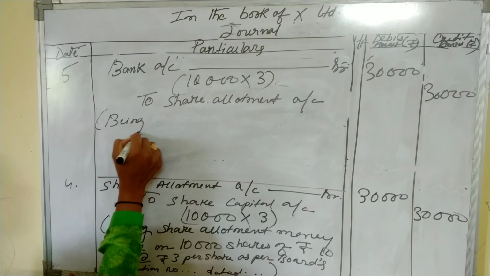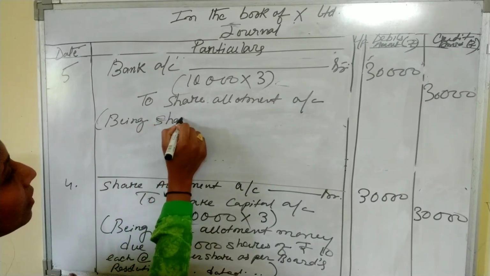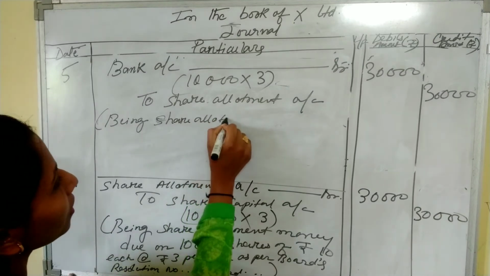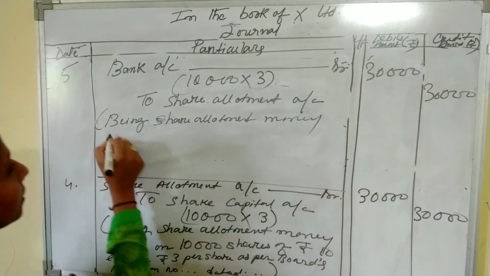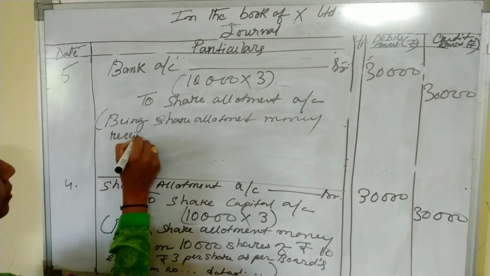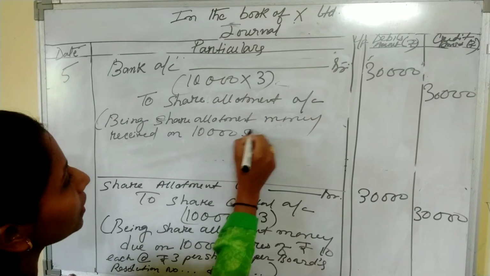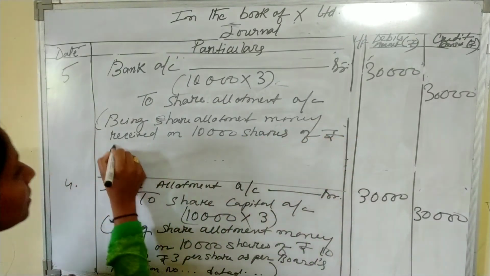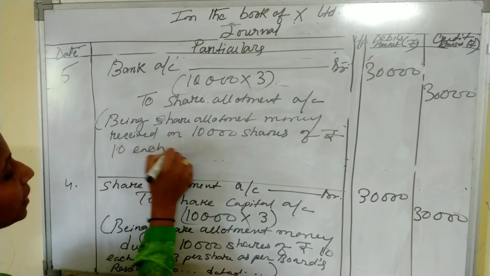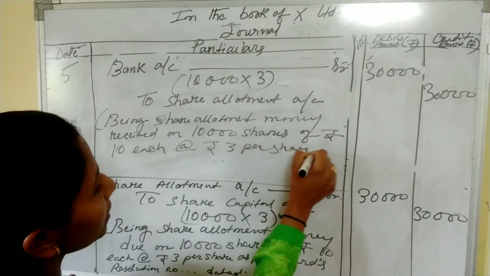Narration is being share allotment money received on 10,000 shares of rupees 10 each at the rate of rupees 3 per share.